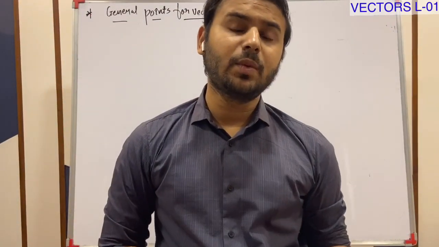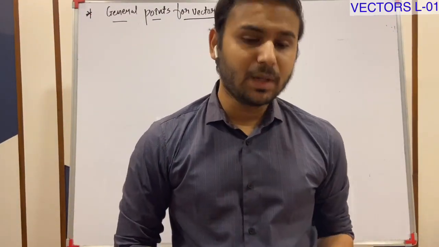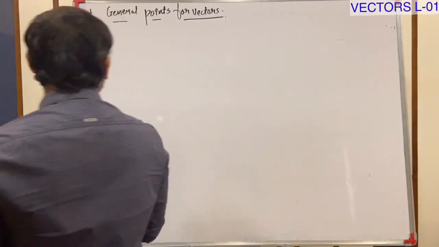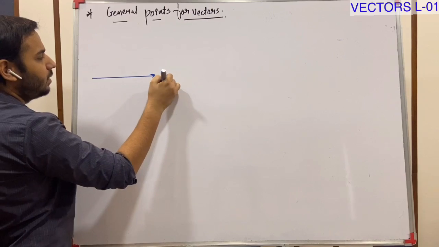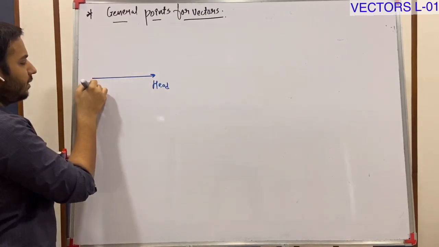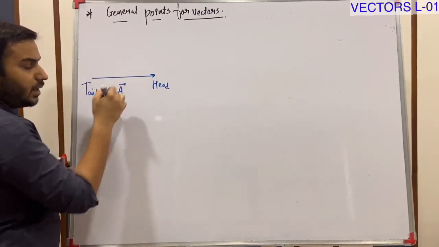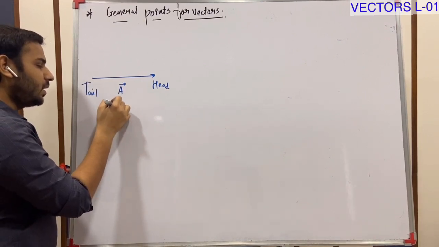Let us solve a few more questions regarding the angle between two vectors. Okay. Let me just remind you what I have explained. This is the vector head, tail, vector A, magnitude.